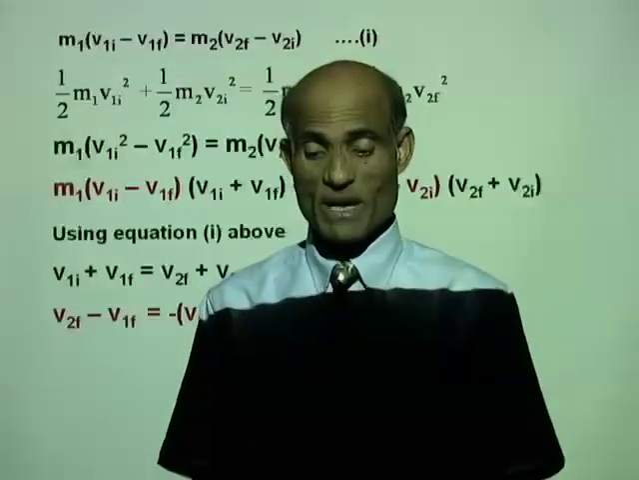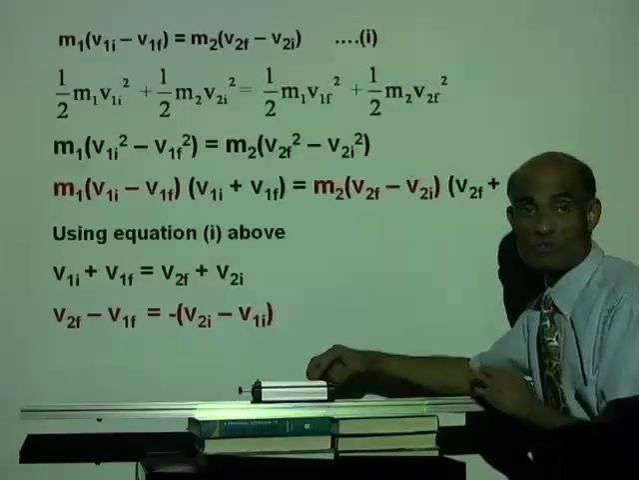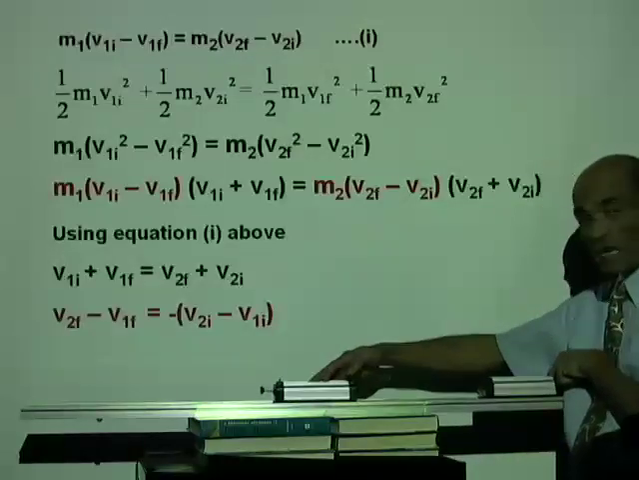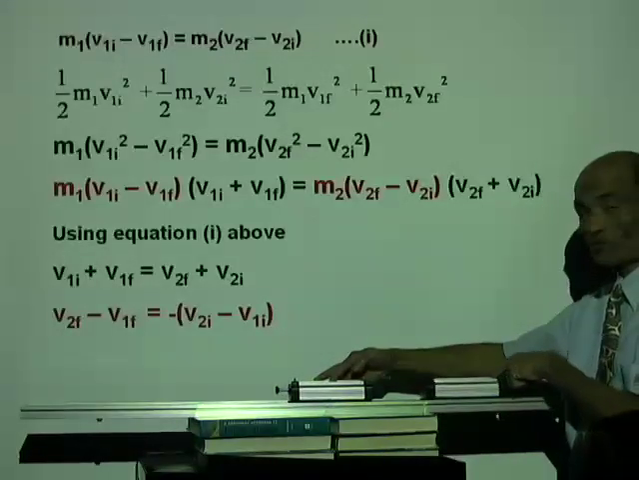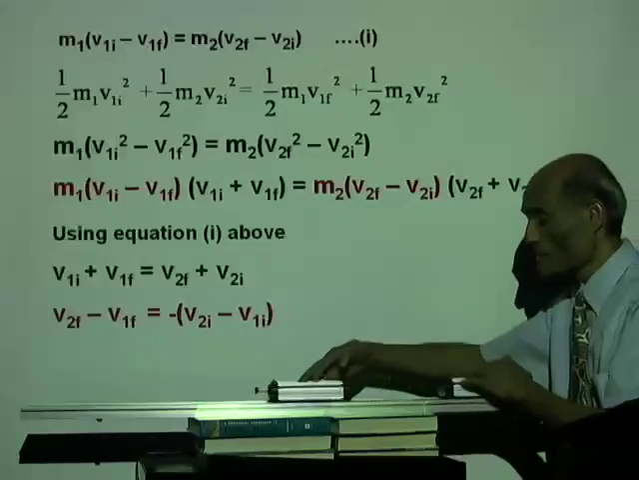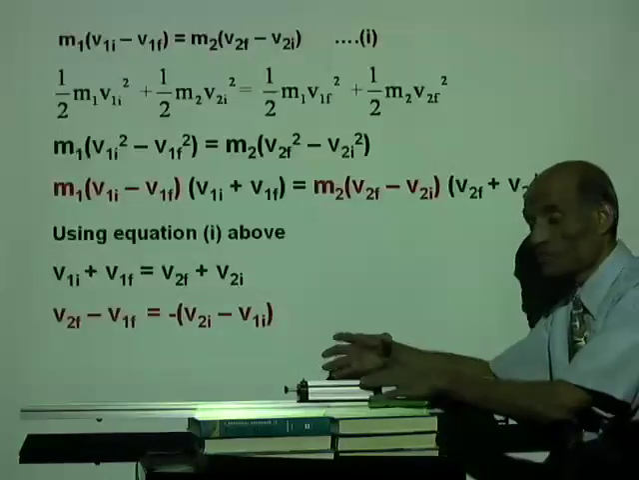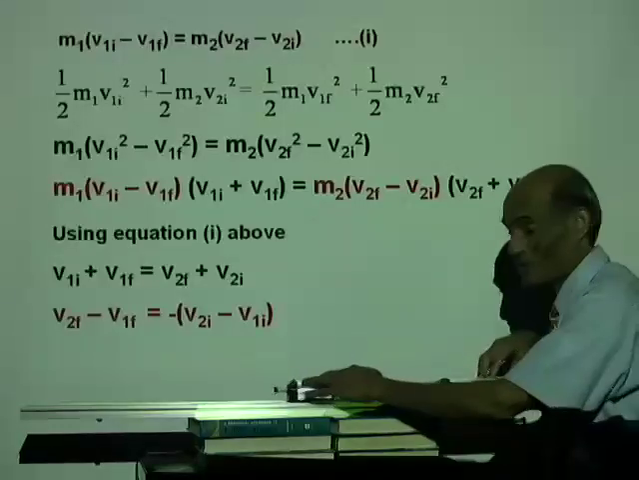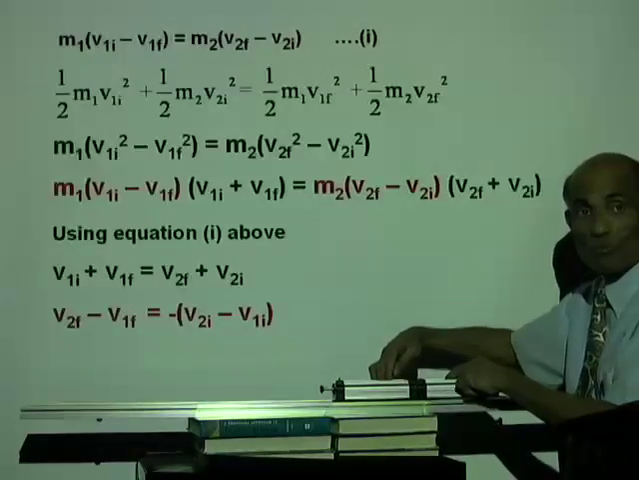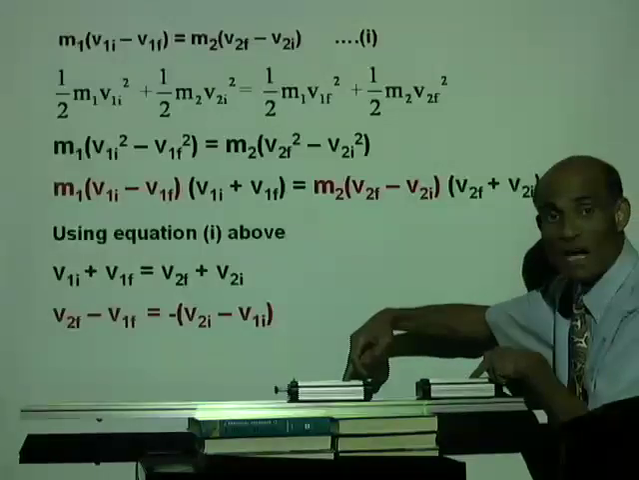Well, let me see if we can have a look at this. Now, here I have the first object of mass m1 moving with the velocity v1i, and the second object of mass m2 moving with the velocity v2i. Now, what does v2i minus v1i represent? Look at that. v2i minus v1i is the velocity of approach. And what does v2f minus v1f represent? v2f minus v1f is